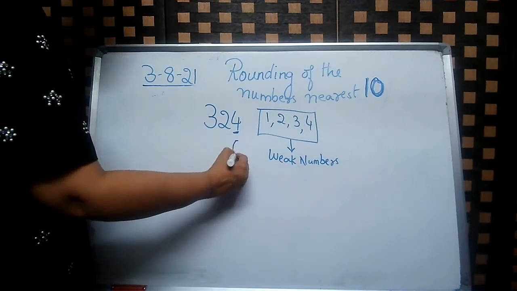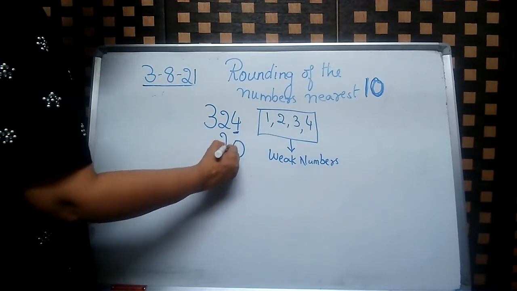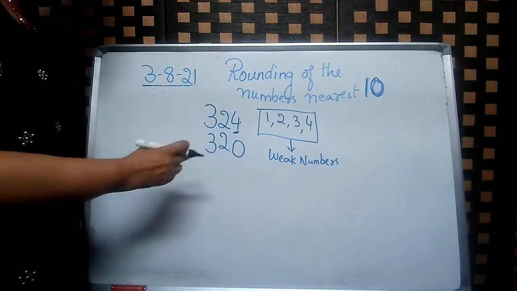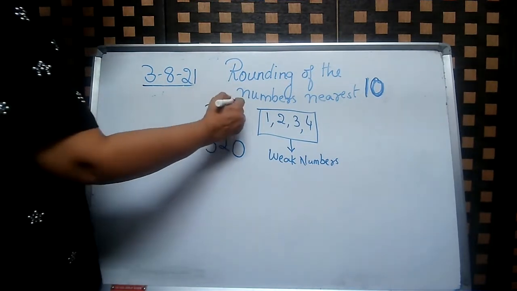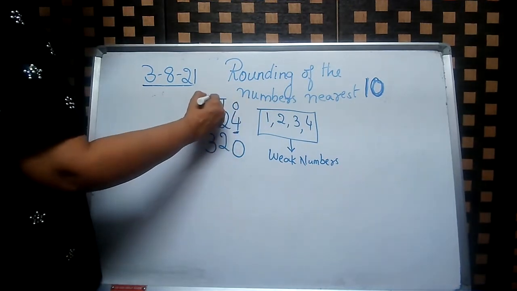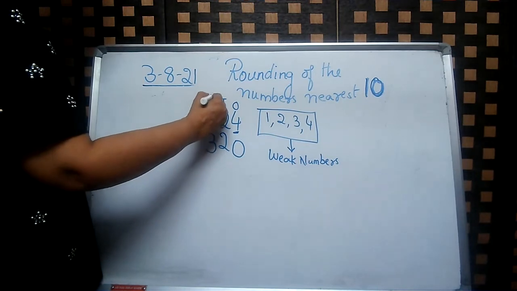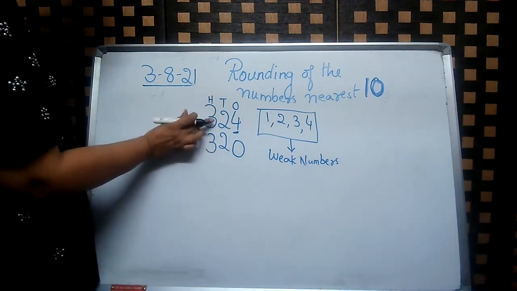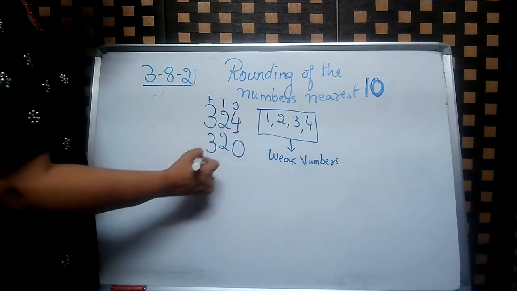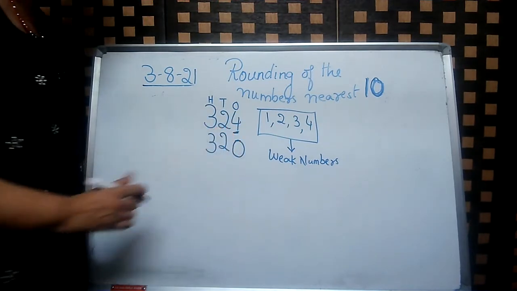Okay, children, 1, 2, 3, 4 in the ones place, then the tens place is same, and the hundreds place also is same. It's like a reflection. You can see it like a reflection. The 4 that is in the ones place will be 0.